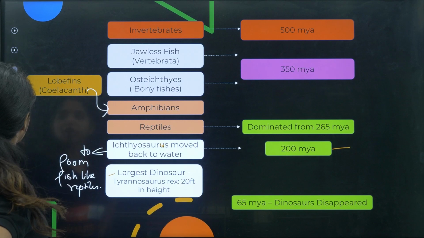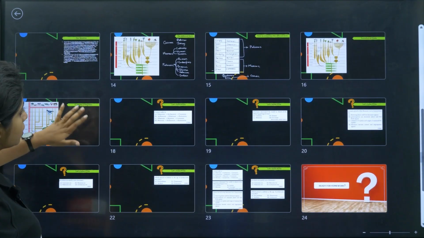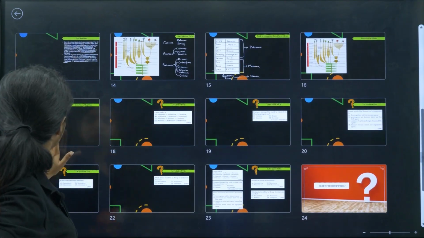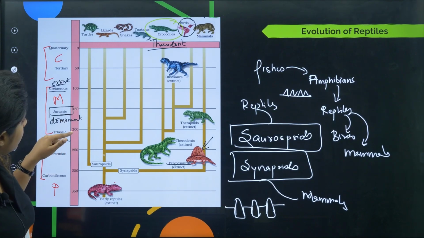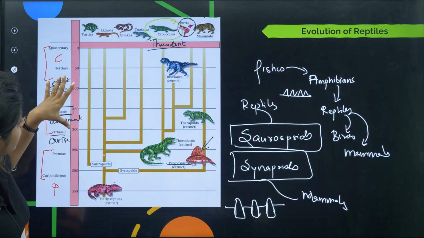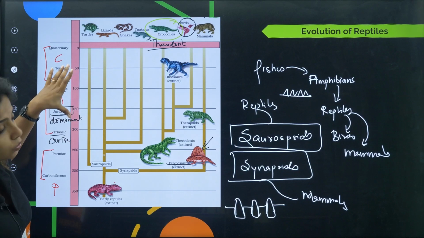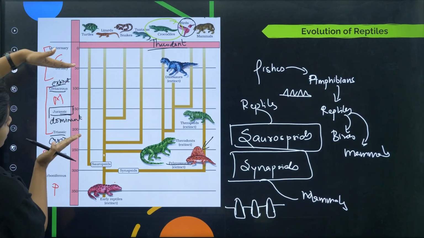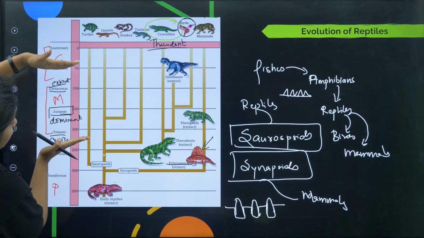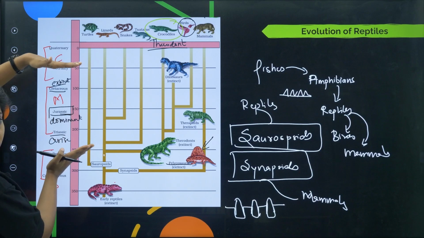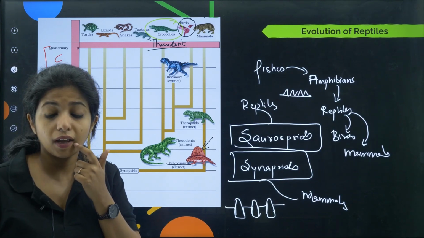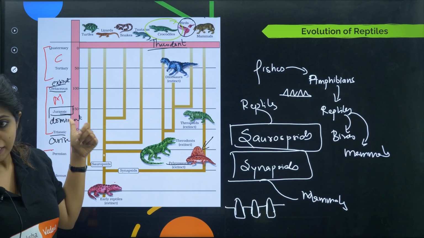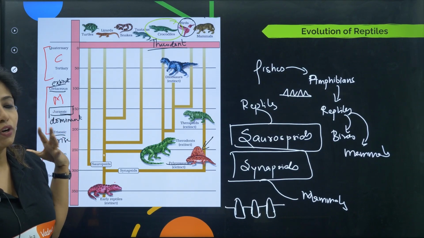If you go back to the chart, where does it match the best? 250 comes over here, or basically 265 comes over here. It is said that for 200 million years they stayed like that. Then 65 million years ago they went. So what is common here is the era where all the reptiles were flourishing and dominant. According to NCERT, children, what era? Mesozoic era. It was the Mesozoic era where they were dominant.